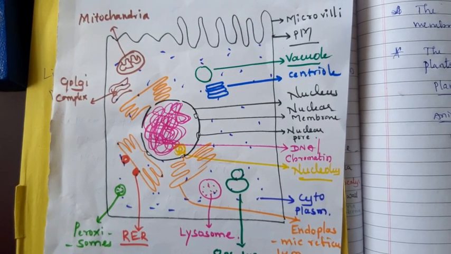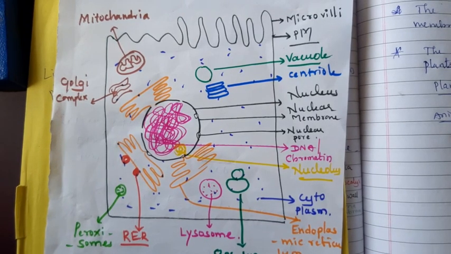Okay, if there is no cell wall, there is no possibility of presence of plasmodesmata in the animal cell. Then these structures are very important. This will also come for 5 marks. Please practice this diagram and try to write the explanation according to the diagram. Okay. Now, we will move to the next, detailed study of eukaryotic cell.